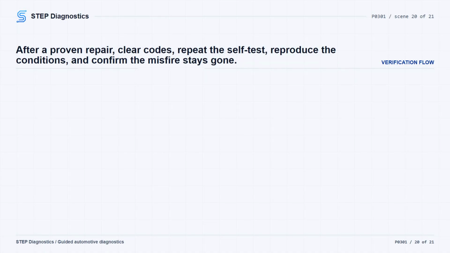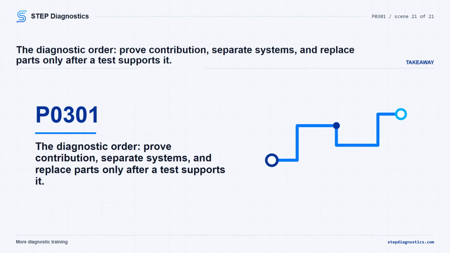Keep verification separate from testing. After any proven repair, clear PCM DTCs. Repeat the self-test. Reproduce the captured operating conditions when needed, and confirm the misfire does not return. The takeaway is simple. Prove cylinder contribution. Separate mechanical, ignition, fuel, vacuum, EGR, and signal detection causes in order, and only install parts when the test result supports it.